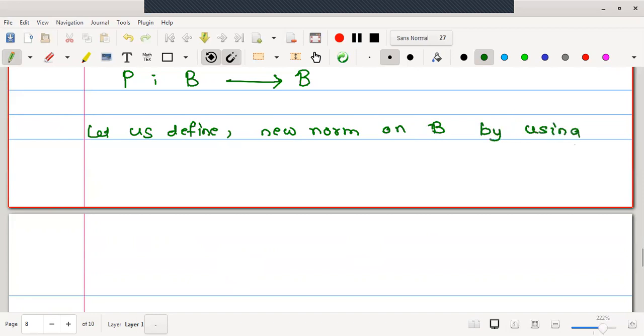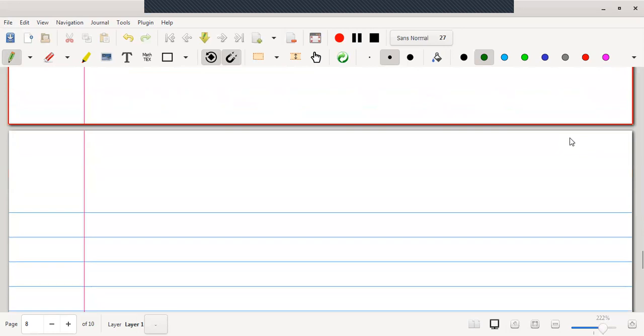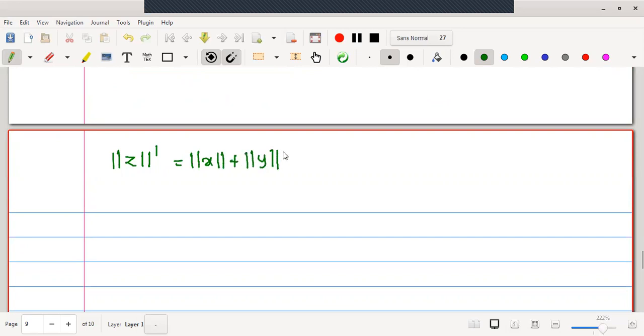Let us define a new norm on B. For an arbitrary vector, norm dash we will define as norm of x plus norm of y. Already in a theorem related to direct sums we have proved that this is a norm. Otherwise one can check orally the four properties of the norm: norm is non-negative, norm is equal to 0 if and only if the vector is 0, the triangle inequality, and the property regarding scalar multiplication.